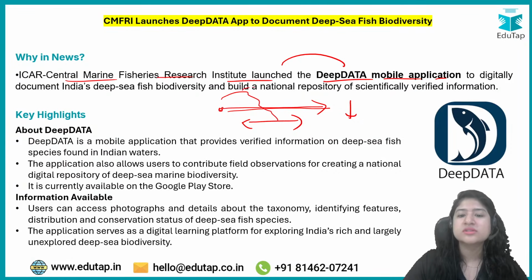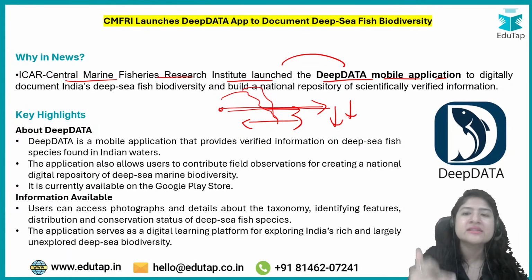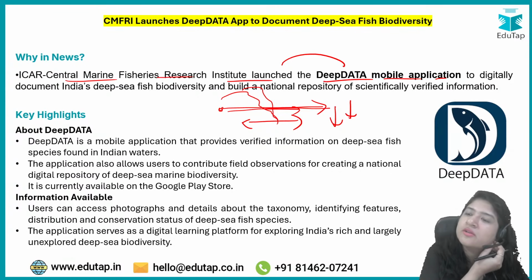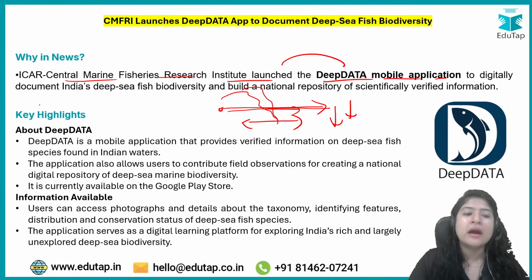Because the nearby coastal regions have already been explored, as it has always been the livelihood of coastal region people. But deep inside we have better fishes like tuna, etc., which have better market value also. And there is still a need for more research on what other resources are present in the deep sea that can be utilized. Okay, it's about horizontal also, and vertical also, but not very in depth. We are not talking about going to the very base, but yes, the approachable range where the resources can be utilized. So both horizontal and vertical, but mostly horizontal. Okay, now what happens in Deep Data?